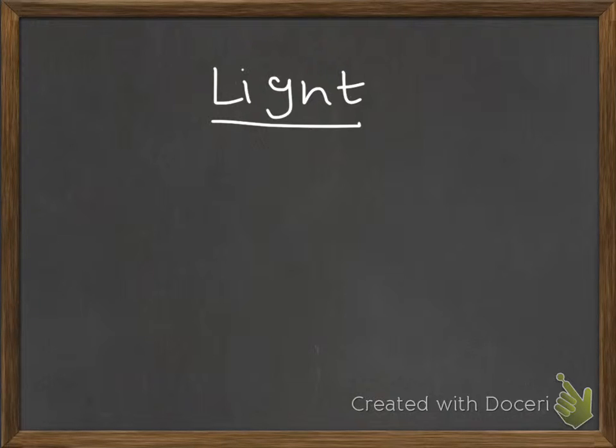Light also helps us to see many other things such as books, pens, pencils and other objects. So what we said about light, it's a type of energy.